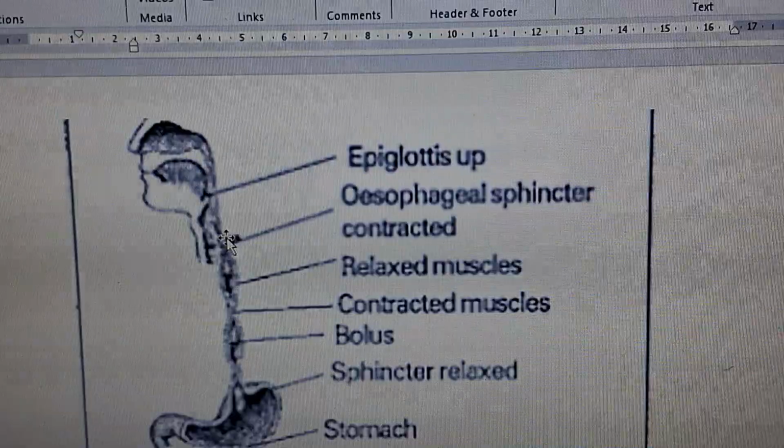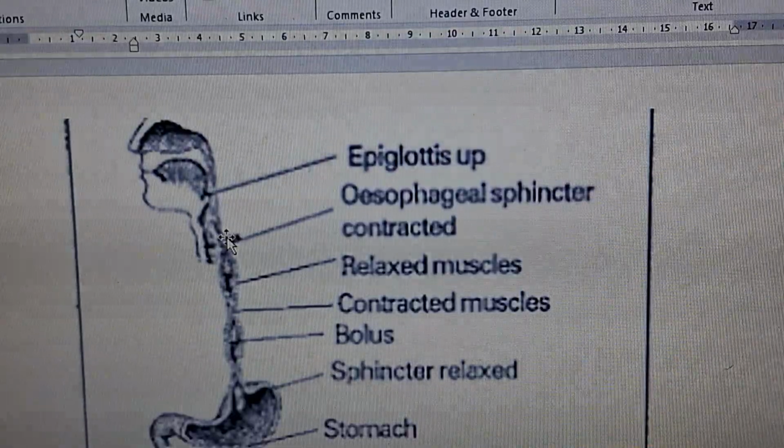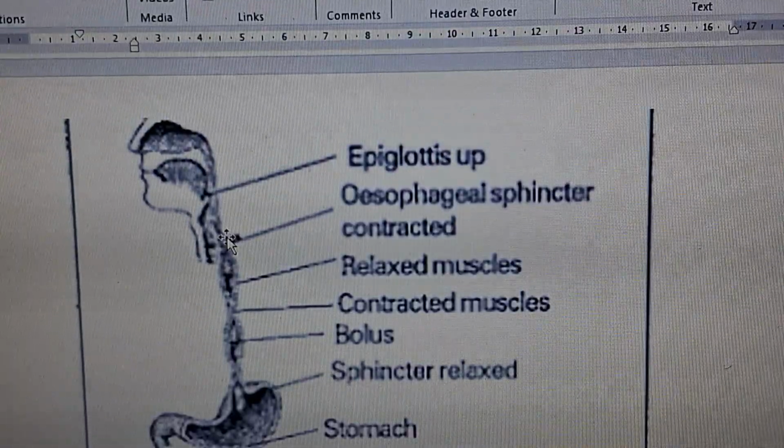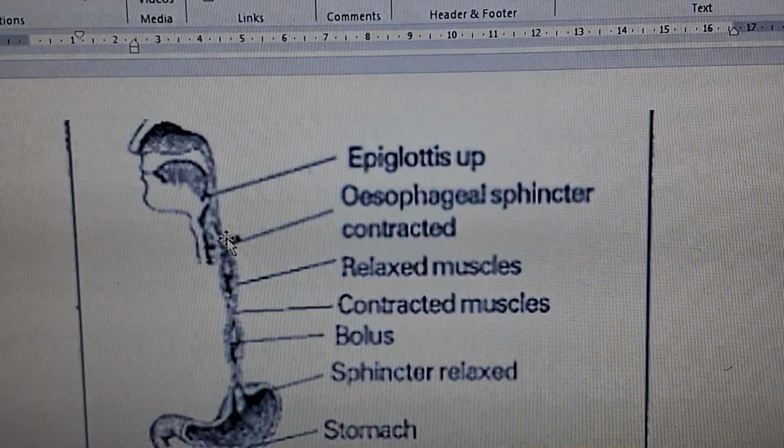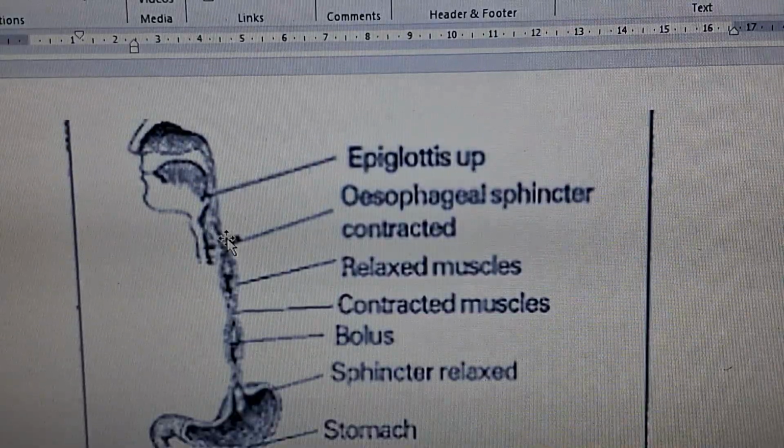But in case there is a slight opening or something happens, then when food enters into the respiratory tract, we get a cough.